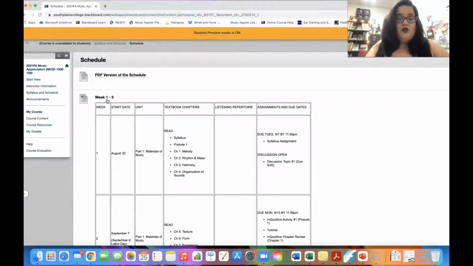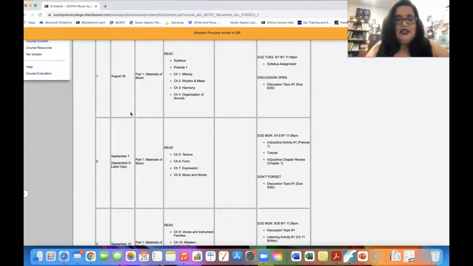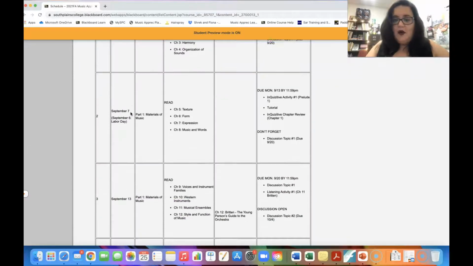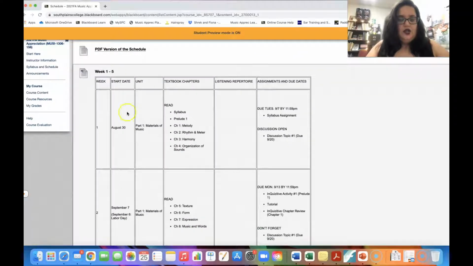Same thing applies for the course calendar. There's a PDF version of the calendar, and then as you scroll down, you'll see the same exact thing that you'll see in the PDF version, but I just uploaded it to Blackboard for you. And when you look at this calendar, you'll see here's what week we're in. Here's the date that it starts, which is usually a Monday, except for next week because we have Labor Day on Monday, so that one starts on a Tuesday.